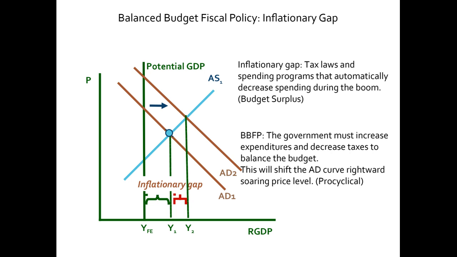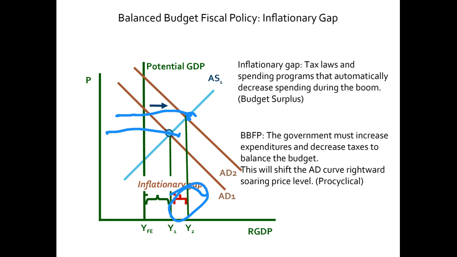You can see in the diagram, the new equilibrium point is at a higher price level. So if you see here, this is the new equilibrium point. So you can see the price has gone up further. So basically you are increasing the already existing inflationary gap that you can see in the diagram here. So this is the increase in the inflationary gap. So it will increase the severity of inflation as well, this policy.